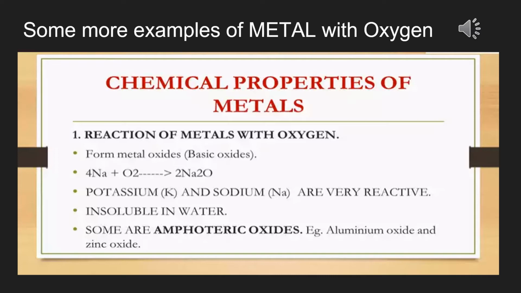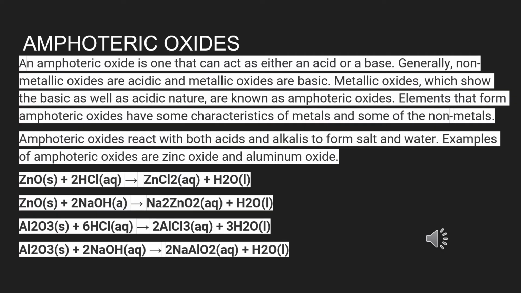A very important thing you should know is what are amphoteric oxides, right? Learn in this slide the example of amphoteric oxide, aluminium oxide. It is a much greater concept, but in simple language we can understand. Metallic oxides, that is what we studied in the previous fifth and sixth slides, which show the basic as well as the acidic nature are called amphoteric oxides.